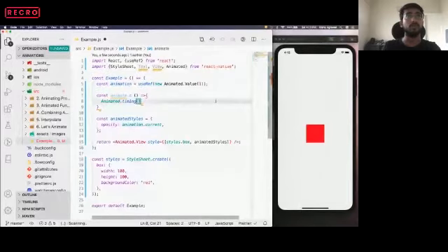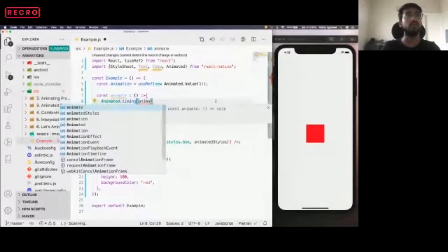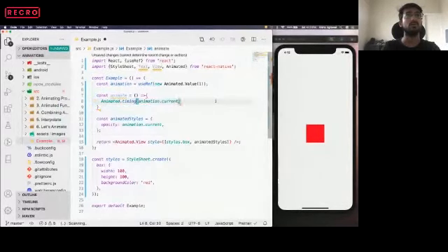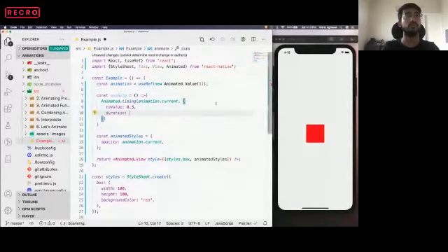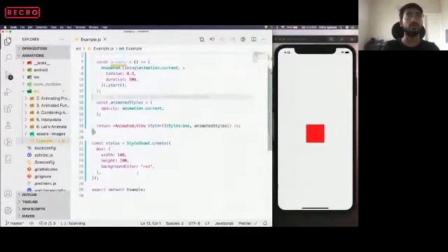For this particular timing function, we'll use animation.current, and we want to animate it to, let's say, opacity of 0.3 with a duration of 500 milliseconds. And this timing function has to be started, so we'll use .start.